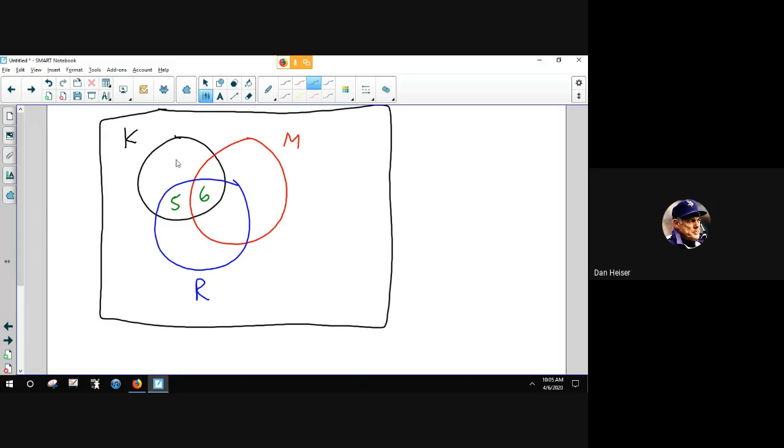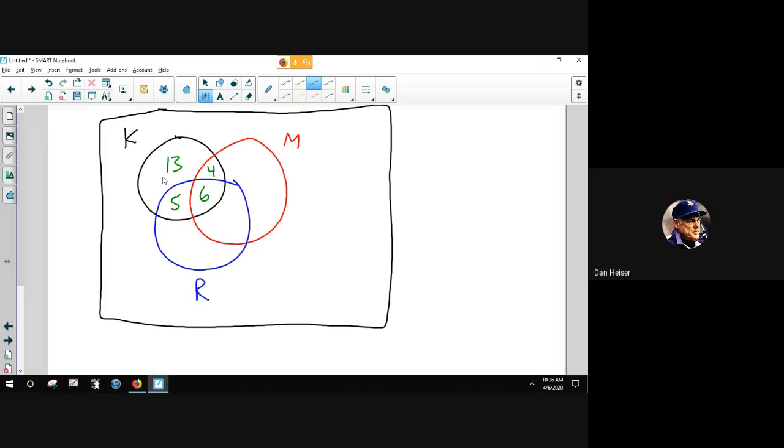So what that means is all of these sections will add up to 28. This is the only. So we know there are 13 there. We know the ketchup circle has to total 28. So here's 18, 6 more is 24, and that tells us what this section is, it's 4. If I add up all the parts of this circle, I should get 28. That's the ketchup circle.